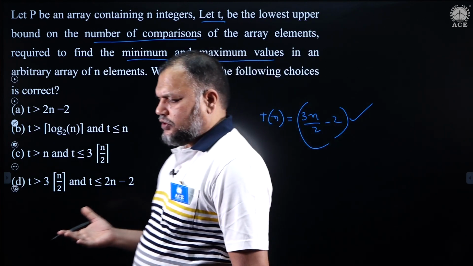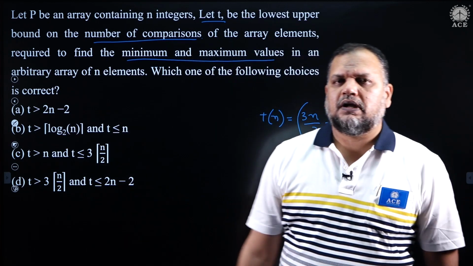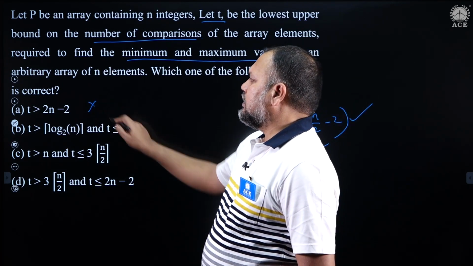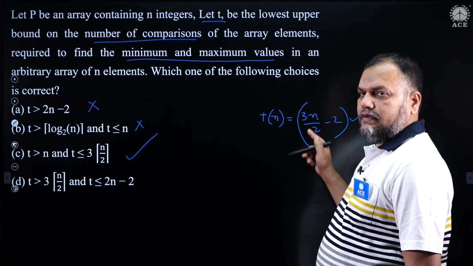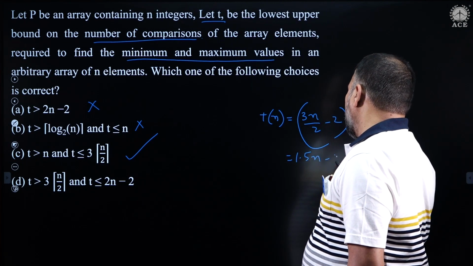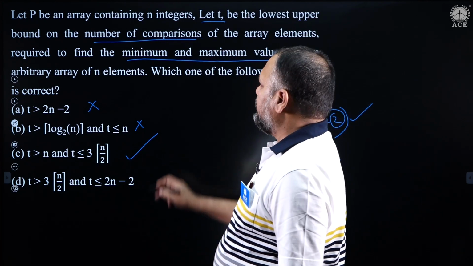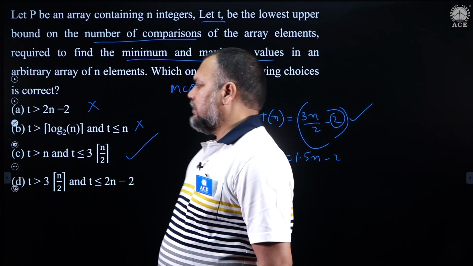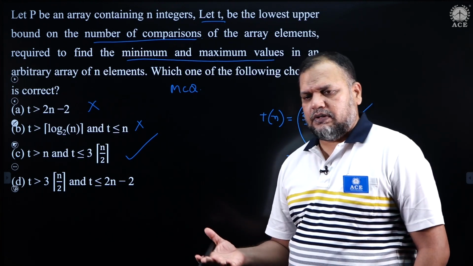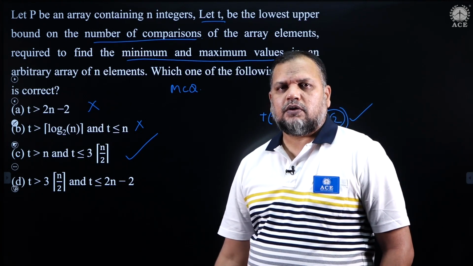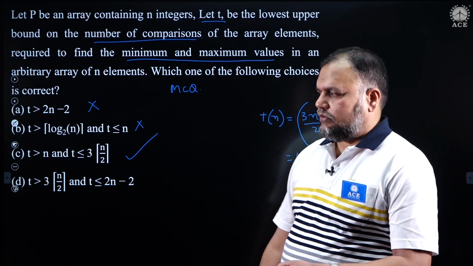It is a very standard derivation; you can even see the Sahni textbook. Now among the options, which one is matching this value? You will have to check. Greater than 2n minus 2 is gone, and this is also gone, so this is correct. This is greater than n but less than 3n by 2, 3n by 2 minus 2 I am saying, so less than that. So straight away, this is also an MCQ question, and the option is C, that is it. Or if you want to explore this further, based on the tournament method which is used to determine the number of comparisons, which is given in the textbook of Karman, you can have a look at that. Either way, whichever method you find convenient, you can follow to work out this problem, okay.